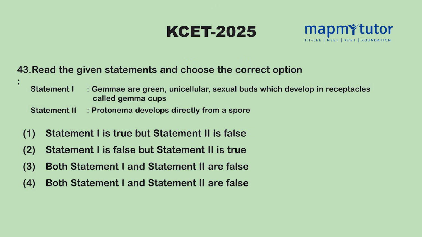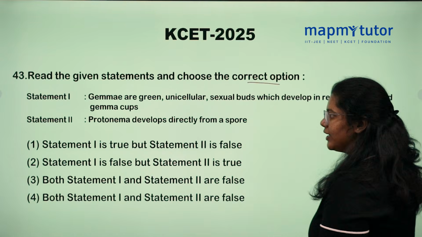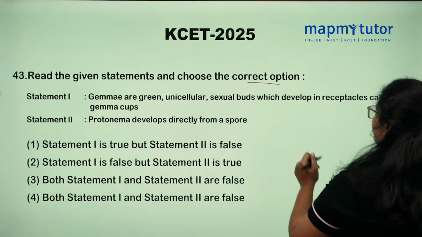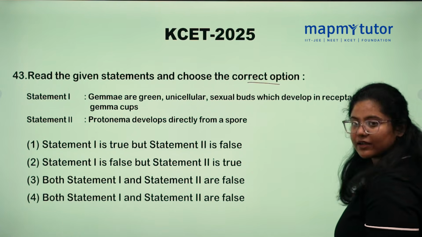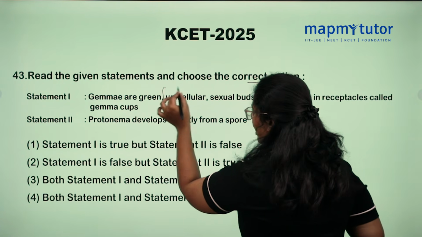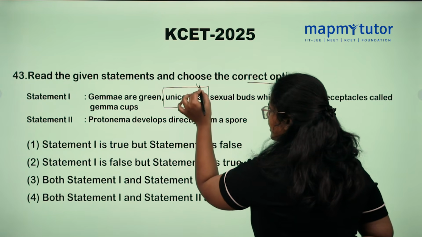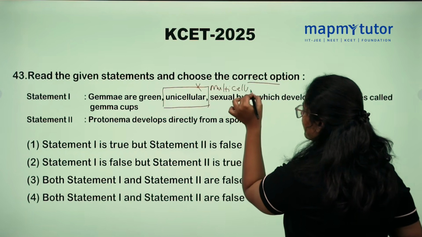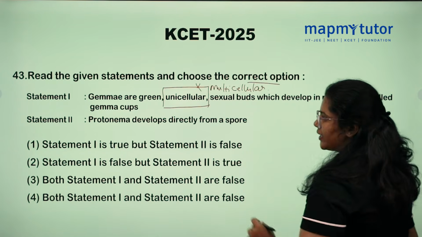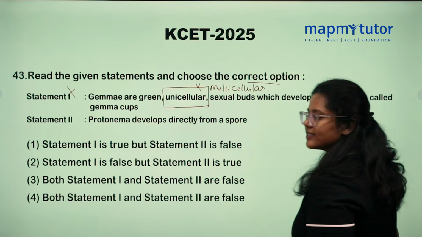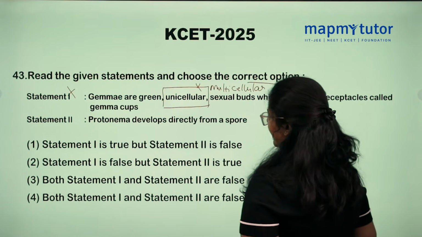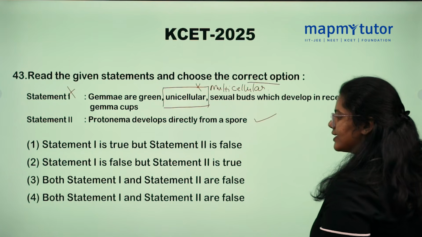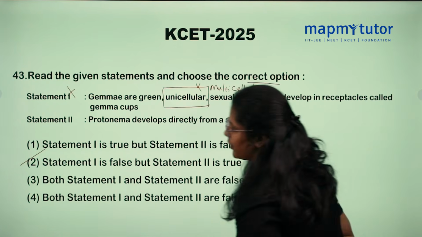Read the given statements and choose the correct option. Statement 1. Gemmae are green unicellular asexual buds which develop in receptacles called gemma cups. First, gemma cups are not unicellular. They are multicellular. So, statement 1 is false. Statement number 2. Protonema develops directly from spores. True. So, what is the option here? Statement 1 is false. Statement 2 is true. So, option number 2.